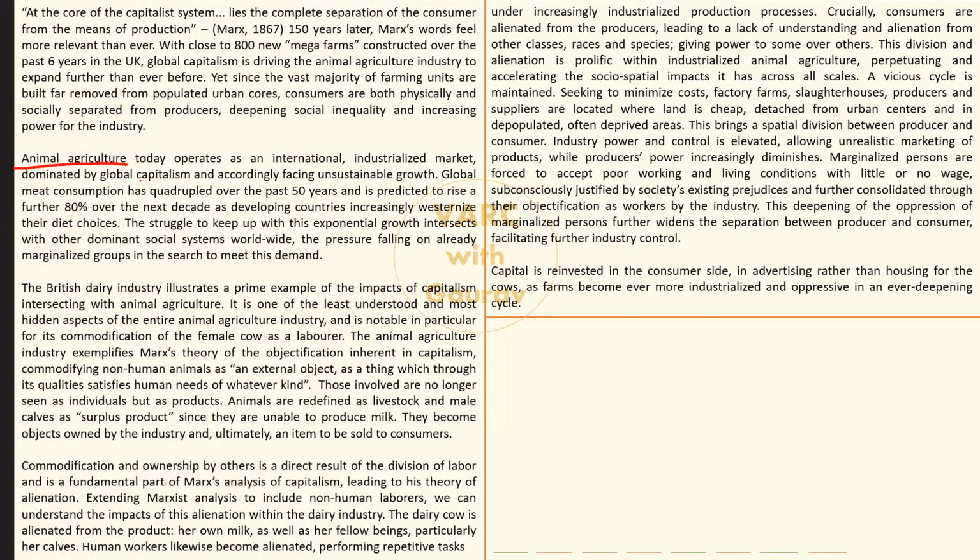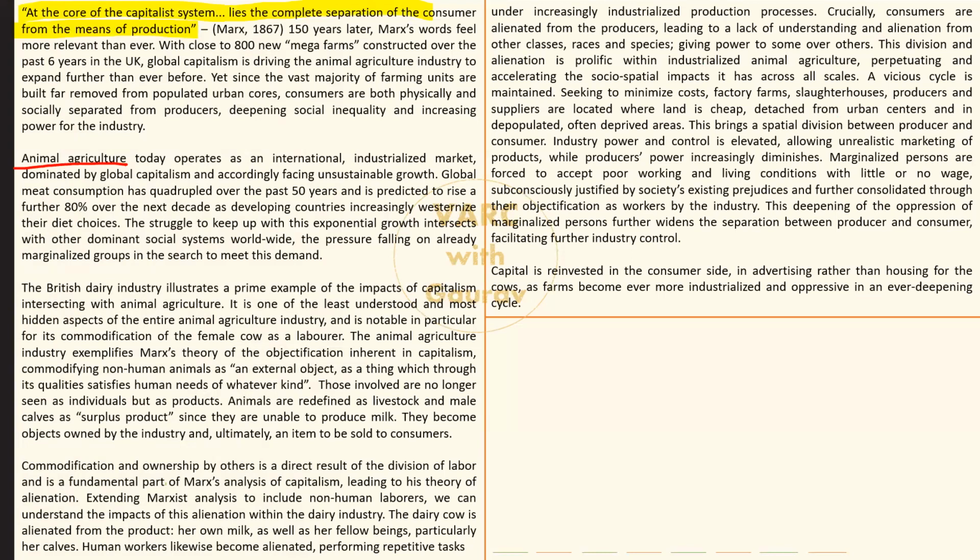Let's start from the first paragraph. The author is starting off with a particular quote from Karl Marx. Now, one thing to keep in mind is that Karl Marx is the face of anti-capitalism throughout the world. This is the guy who came forward with communist ideology, and published a very well-known work with Friedrich Engels, The Communist Manifesto. This is basic information that any decent CAT aspirant should be aware of.